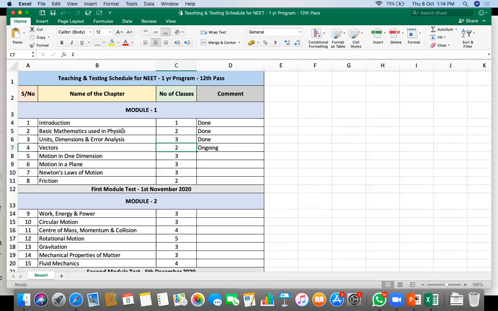We are aiming to finish at least, if not friction, then at least Newton's laws of motion this month. Why? Because we wasted 2 days of class this week, on Monday and Tuesday, because we could not start with the admission process. Now we'll try and cover it up. Friction we will do later, after this module test. In the first module test, we'll cover only up to Newton's laws of motion.